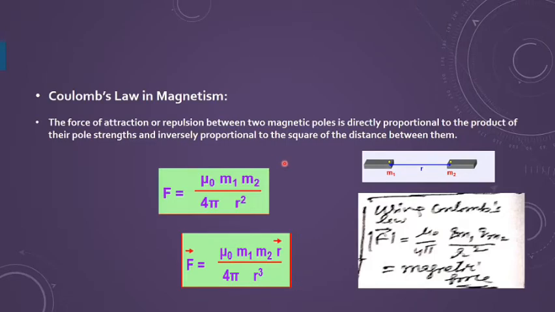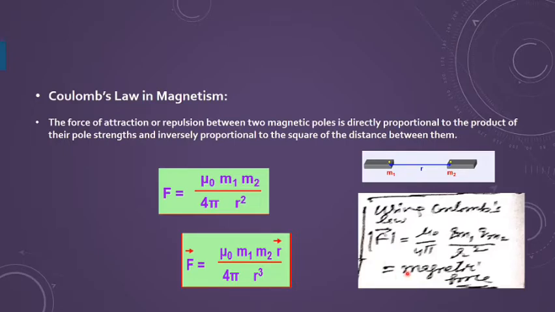Coulomb's law, if we talk in terms of Coulomb's law, then I will be having the concept of pole strength. These poles are separated by some distance, and the strength of a pole is termed as the pole strength. So magnetic force is directly proportional to the product of the pole strengths and inversely proportional to the square of the distance between them. Pole strength you can represent by Qm1, Qm2, or simply by M1, M2. This mu naught upon 4 pi is the proportionality constant. And if you want to write in vector form, of course you can write.